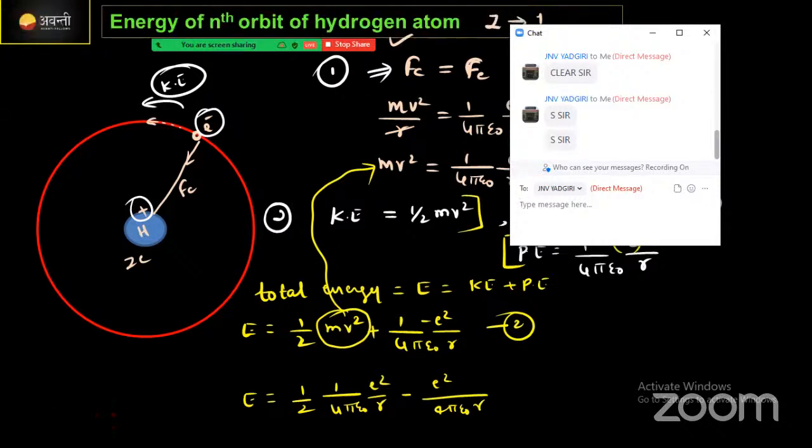Okay, then look here. Here, 1 by 2 into 4 is there. Multiply these two. It will become 1 by 8 times 3 pi epsilon naught, e square by r, right? On the right-hand side, after that, minus e square divided by 4 pi epsilon naught r. Keep this in mind. I will write this on the next slide.